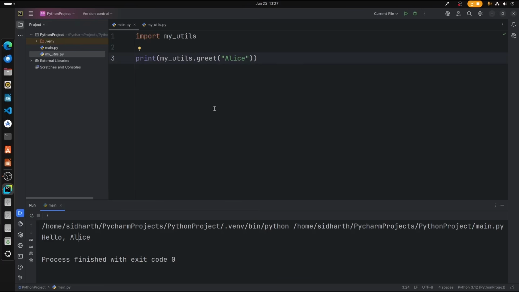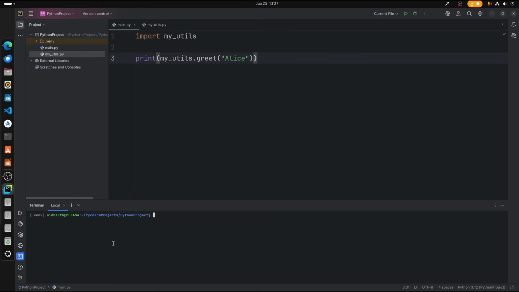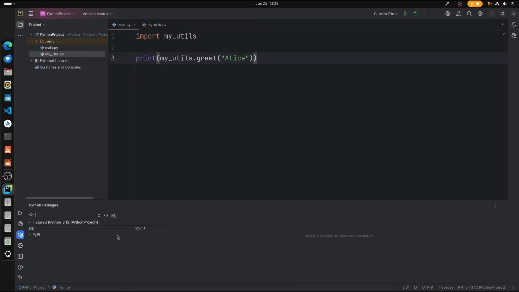Now let us move on to installing external libraries using pip. Okay, so pip is nothing but a Python installer for installing external packages. Alright, let me show you how you can access pip. We can go ahead and open up a terminal here. Alright, so we can open up a terminal here, or we can even have a graphical window where you can install pip packages only in Pycharm. But let's move on with command line.